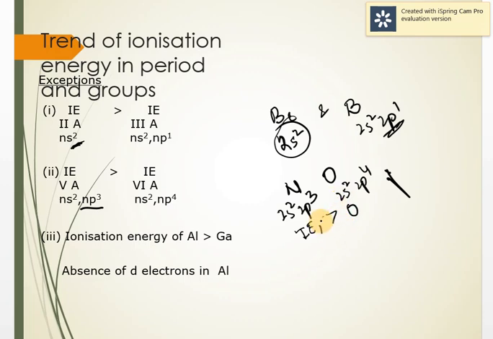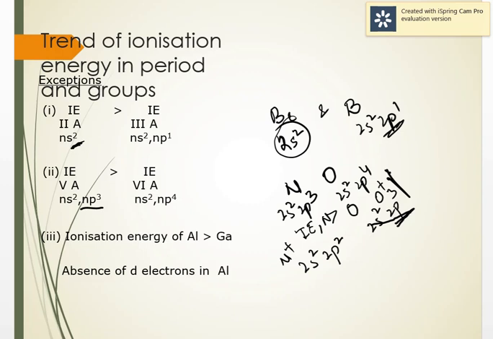Now if I remove one electron, then the configuration of O plus will be 2s2, 2p3, and this one will be N plus, 2s2, 2p2. After removing one electron, if I want to remove the second electron, that is if I want to find the second ionization energy, can you tell me which one will have higher, nitrogen or oxygen? Yes, it will be higher for O plus. Why? Because now you can see oxygen is half filled, 2p3. So it has a half filled p orbital.